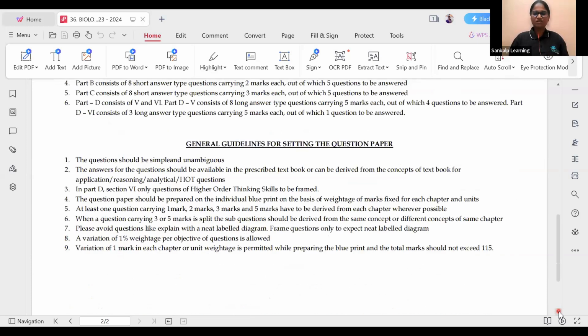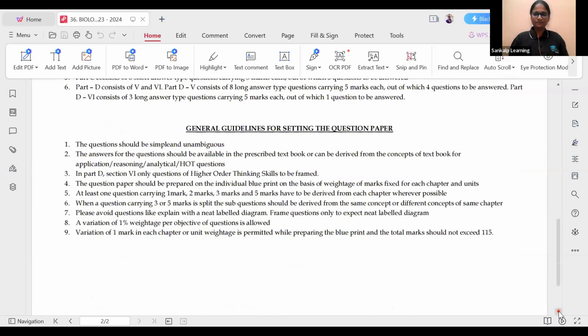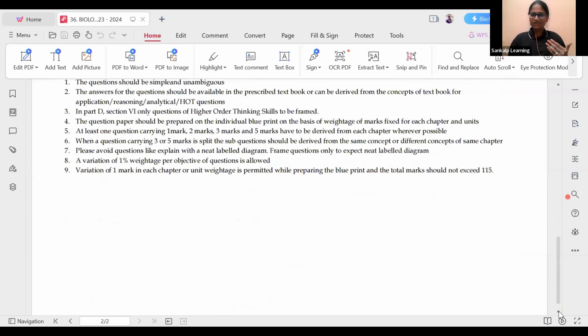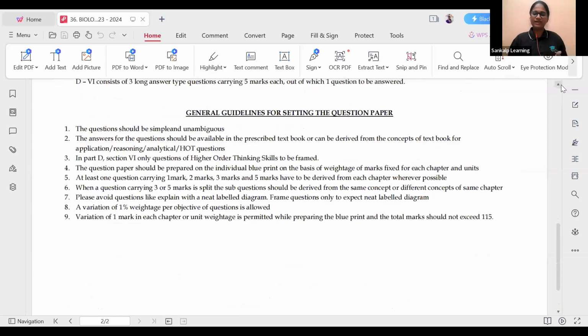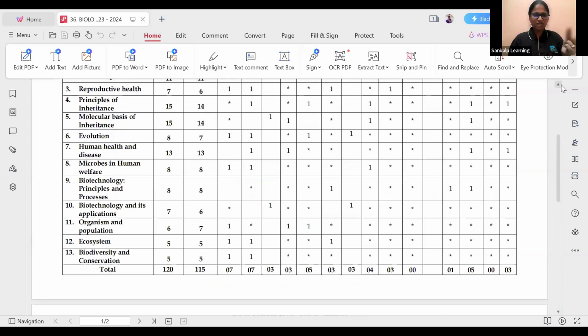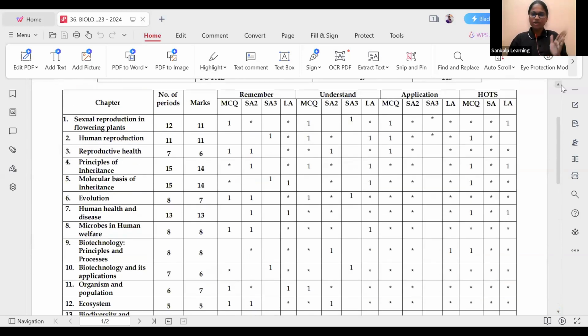Next we have the general guidelines here, that the blueprint may vary, but not much. This is for whoever frames the question paper. So the blueprint may vary by 1 mark in each chapter. So it will not vary much. So don't worry, and this blueprint format or a soft copy will be sent to you in the group. So you will get it. I hope the blueprint concept is clear for everyone now.